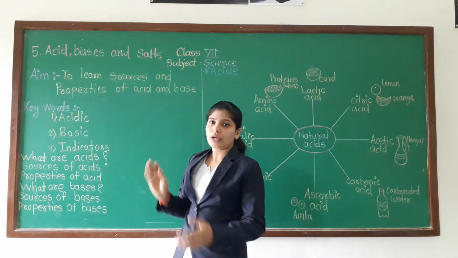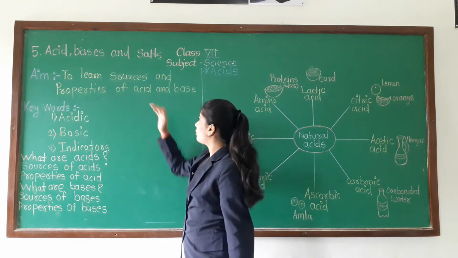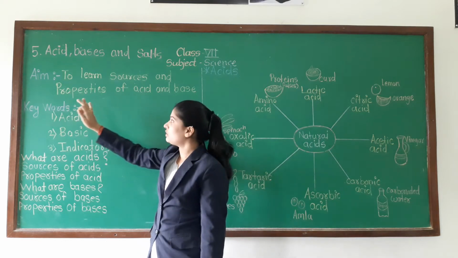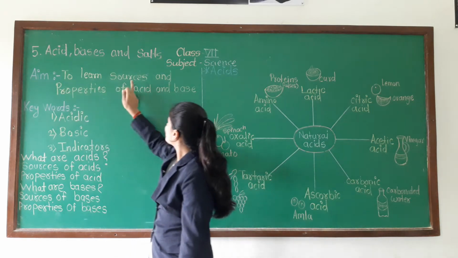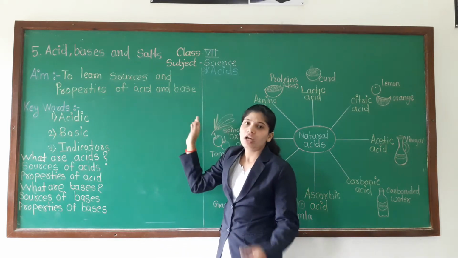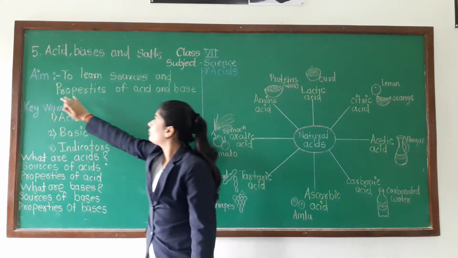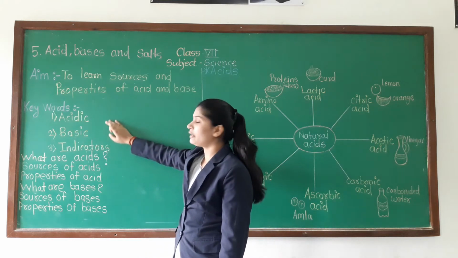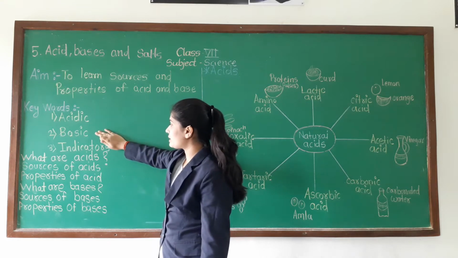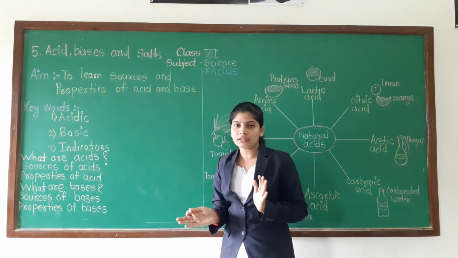So in this session, we are going to learn some sources, some examples and some properties of both acids and bases. Okay. So write the aim of this session: to learn sources and properties of acids and bases. What are the acids, what are the bases that we will learn? But before that, write the aim, then keywords. So 3 keywords are there: acidic, basic and indicators. Okay, written aim and keywords.